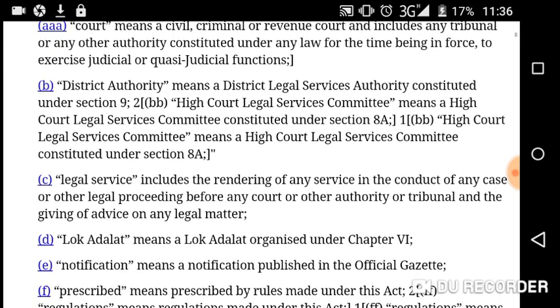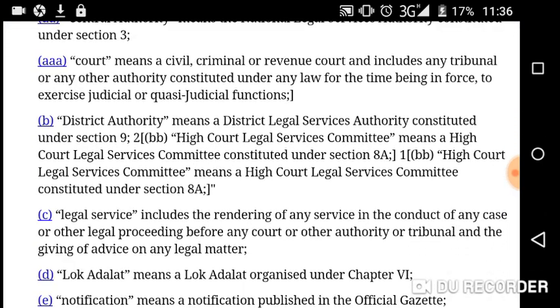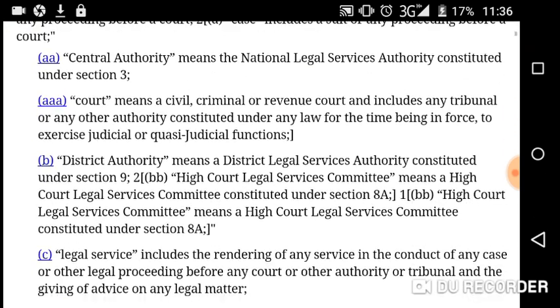Then comes section 2, subsection 1, clause b. District authority means the District Legal Services Authority constituted under section 9. Then clause bb, High Court Legal Services Committee means the High Court Legal Services Committee constituted under section 8A. So there shall be a District Legal Services Authority along with the National Legal Services Authority, which is the central authority. The district legal services authority is the district authority.